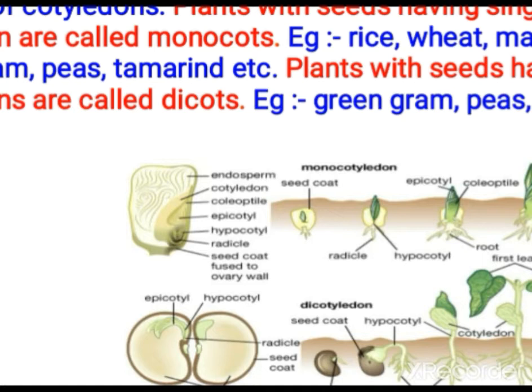So when you are opening the seed, after soaking, you can do this at home. You soak it in water for a full night, and you can take your mom's help also. Then you open it in the morning and see. So open the seed coat, you will get two fleshy portions. That you call the cotyledon.